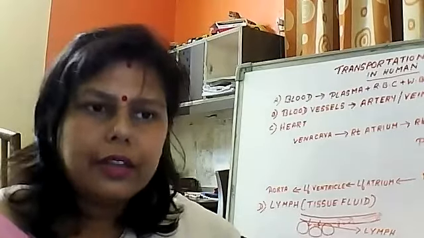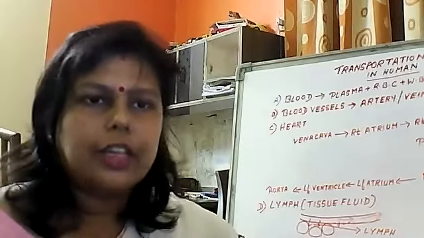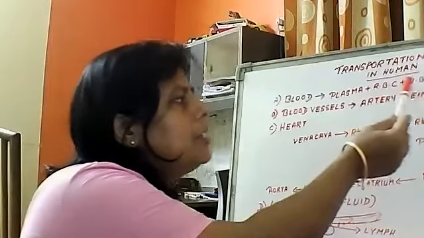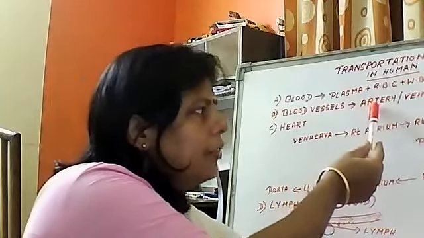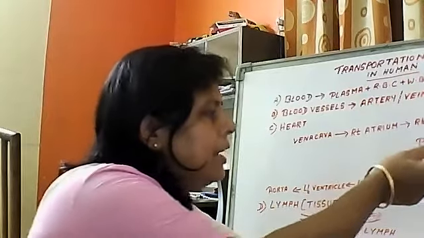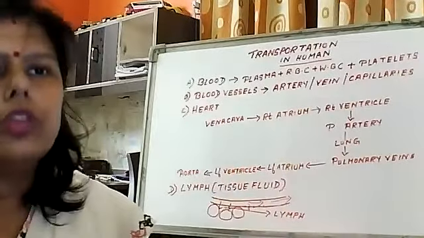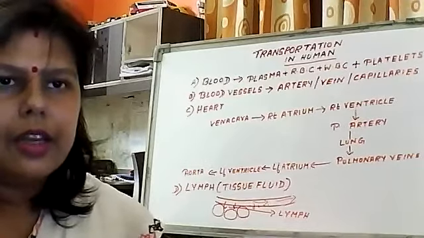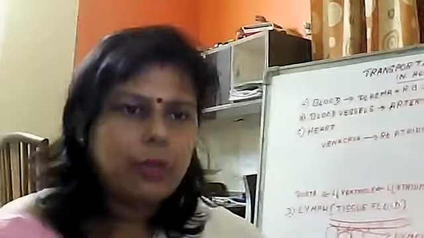So for today, this much I have given in written form. In the written form, in detail, I have given the functions of WBC, RBC, platelets, plasma, and the difference between artery, vein, and capillaries. You go through it and practice the diagram of the heart, and whichever day we have class, at that time I am again going to explain certain things, and whatever doubts you have, you can ask. So this much only for today.